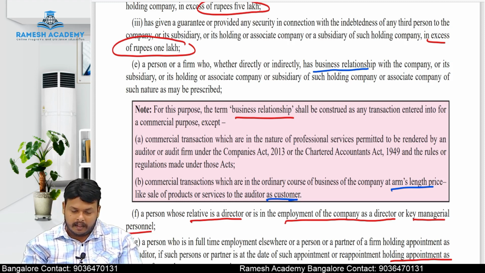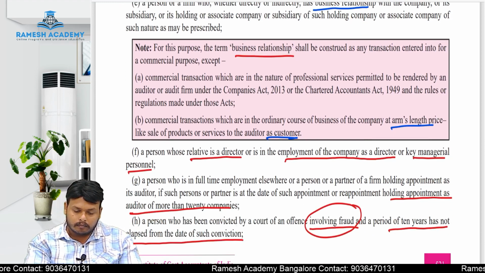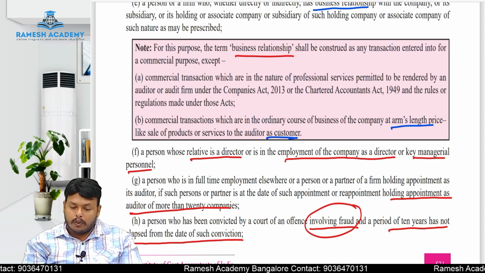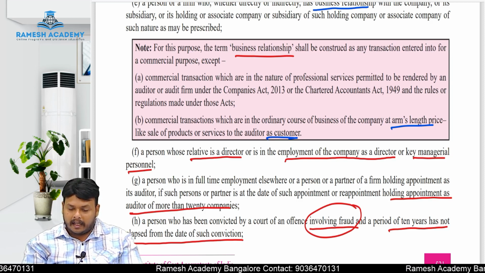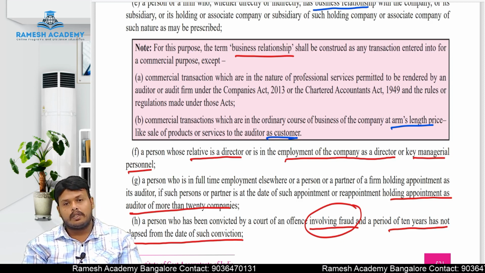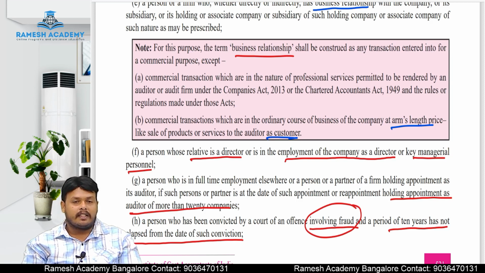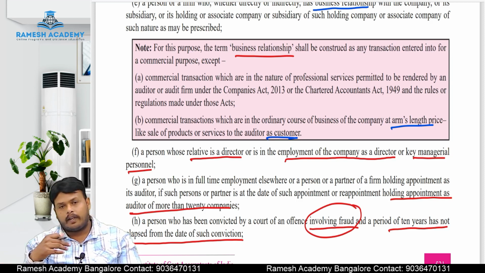Okay, now next, a person whose relative is a director or is an employee of a company, or a director or key managerial person, means a person whose relative is acting as a director in XYZ Limited, then you are disqualified to act as an auditor.